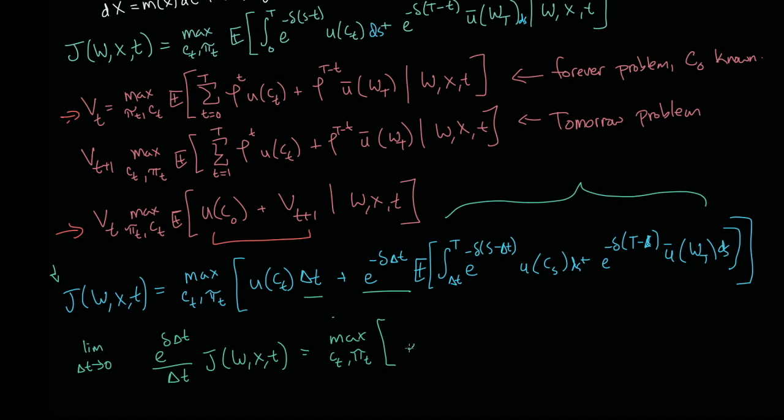Now we multiplied by e to the delta t, u of c_t, and then we divided by delta t, and then here we can just write the expectation of our tomorrow problem, or now it's like our next second problem, so it's going to be J(W_{t+delta t}, X_{t+delta t}, t+delta t).